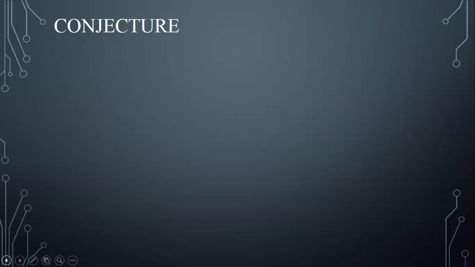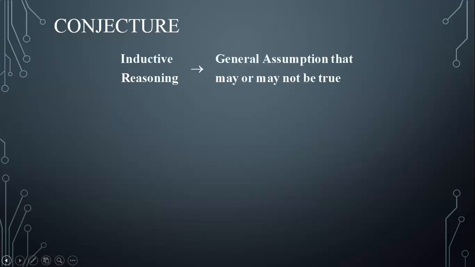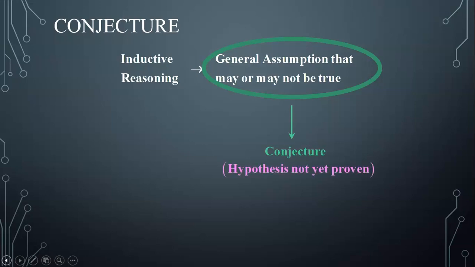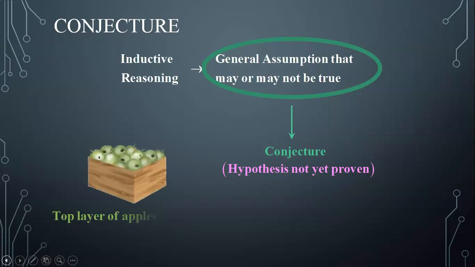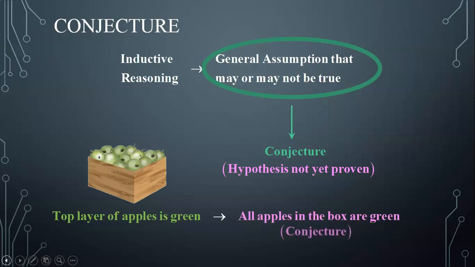Now, to make sense of what a conjecture is, we have seen that inductive reasoning leads to a general assumption that may or may not be true. That general assumption is a conjecture, which in fact is a hypothesis that is not yet proven true. Referring to our box of green apples, as we observed the top layer of apples to be green as a pattern, we assumed all apples in the box are green. That assumption is in fact a conjecture which we could aim to prove.